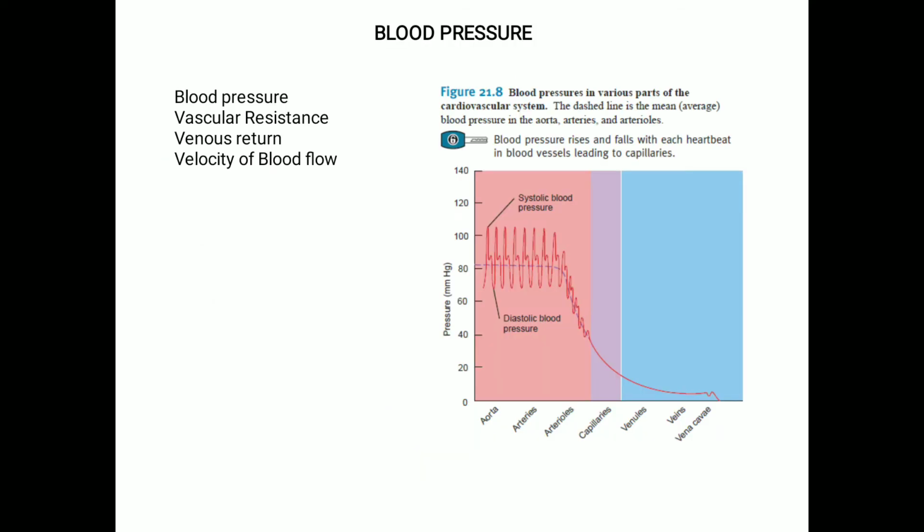The next factor affecting the blood pressure is the velocity of the blood flow. The velocity of the blood, or the speed of the blood, is measured in centimeters per second and is inversely related to the cross-sectional area of the blood vessel. The velocity is lowest where the total cross-sectional area is greatest, and it is highest where the cross-sectional area is smaller. The blood velocity reduces as the blood flows from the heart into the arteries and then into the arterioles, capillaries, venules and veins.